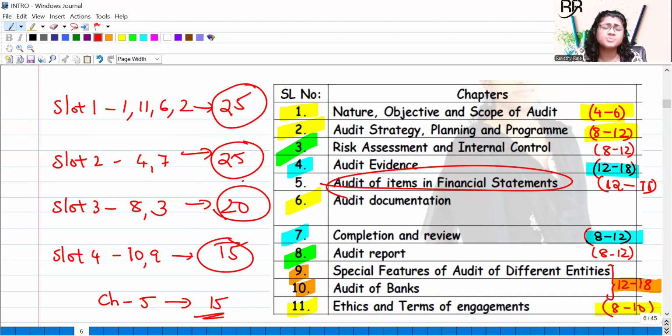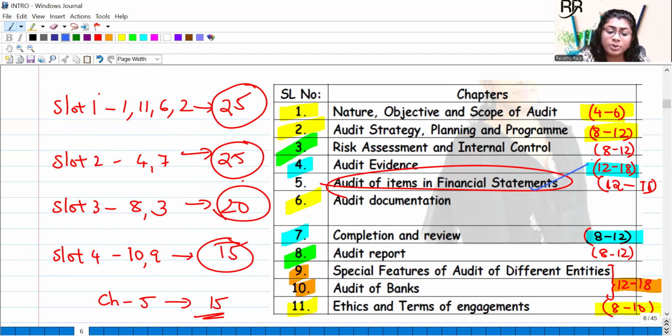There are a lot of balance sheet items. How do you do the audit of share capital, borrowing, trade payables, trade receivables, property, plant and equipment, inventories, etc.? Similarly, you have P&L account items like sales, other income, purchases, expenses, etc., and disclosure requirements. So my suggestion is, you can take this chapter on a daily basis or alternate days. Say, for example, when you are studying the first slot, in between, cover 3 or 4 items in audit of items in financial statements.